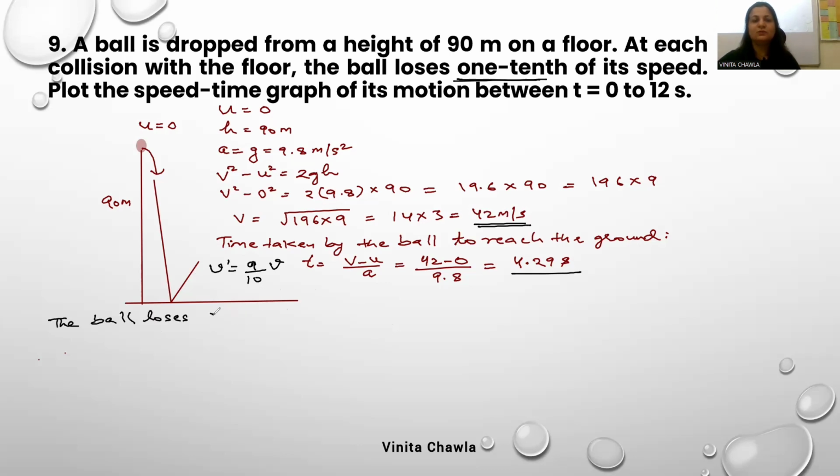The ball loses 1/10 of its velocity at each collision.